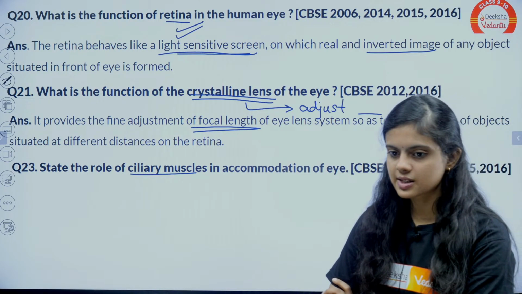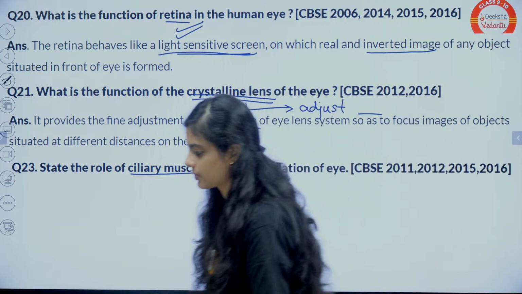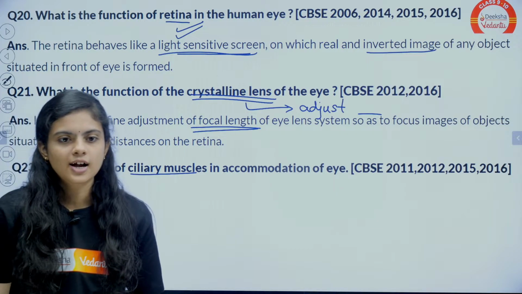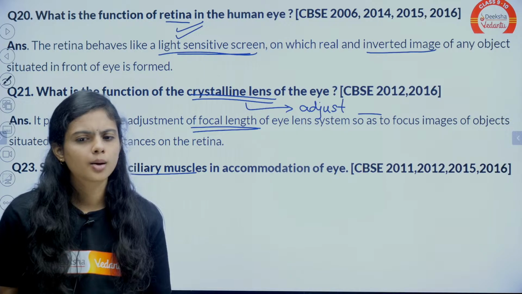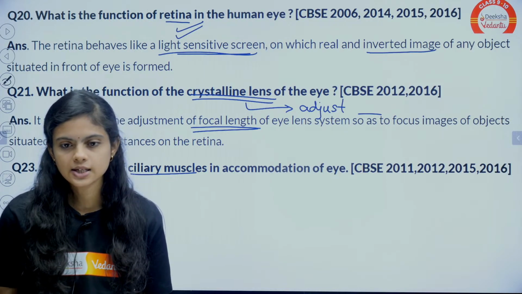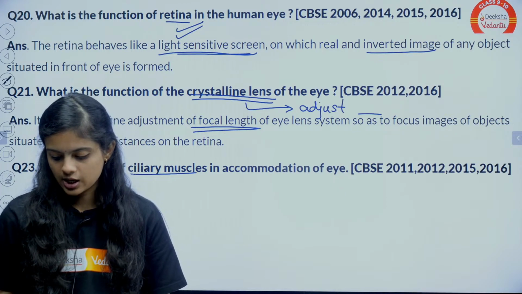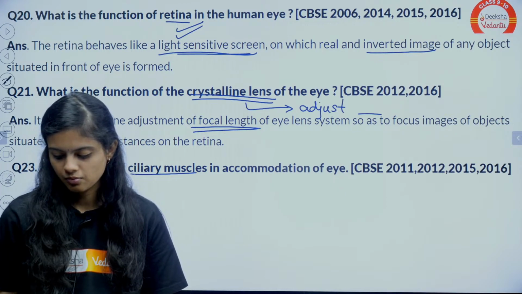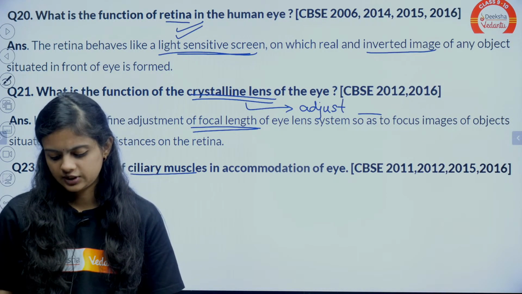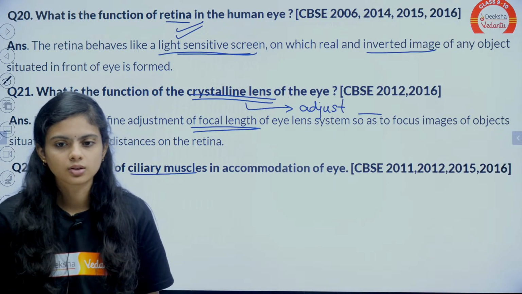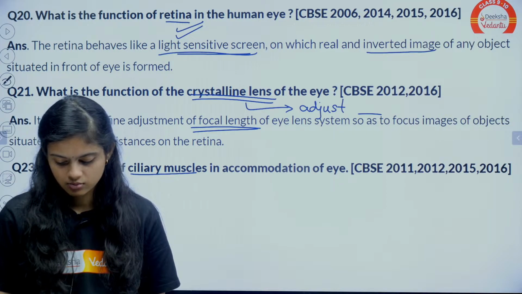Power of accommodation of lens. Yes, power of accommodation is for the lens. Ciliary muscles function.